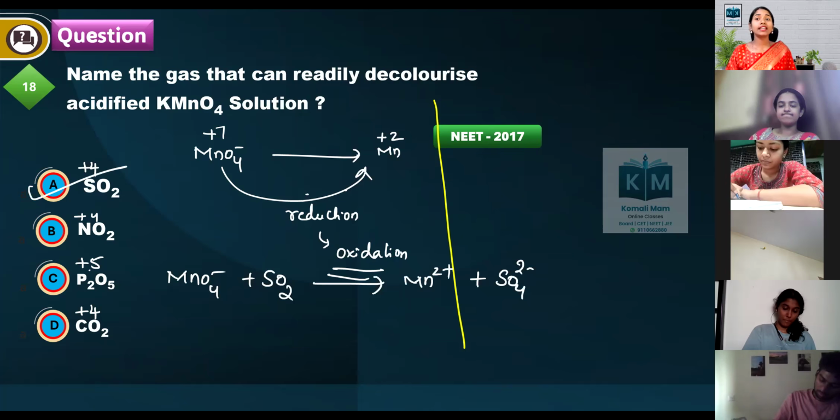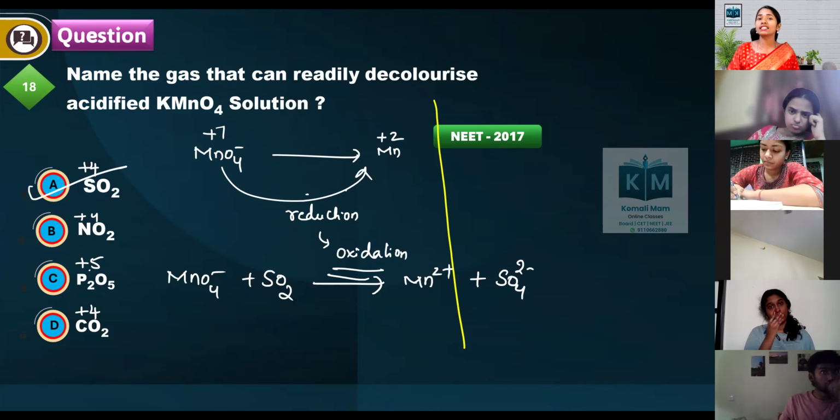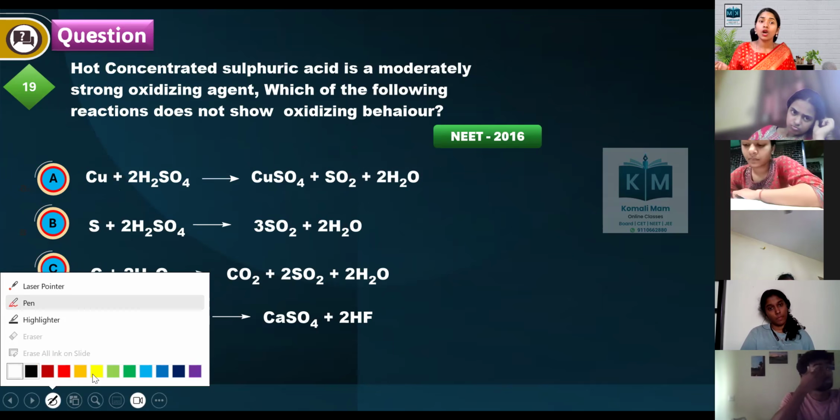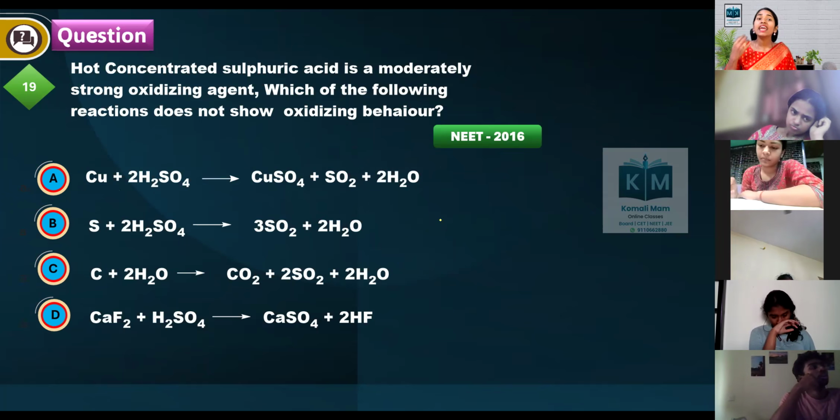Hot concentrated sulfuric acid is a moderately strong oxidizing agent. Which of the following reactions does not show oxidizing behavior? H2SO4 is an oxidizing agent. What do you mean by oxidizing agent? Itself it should undergo reduction. See here, it is in plus 6 state, here it is plus 4.